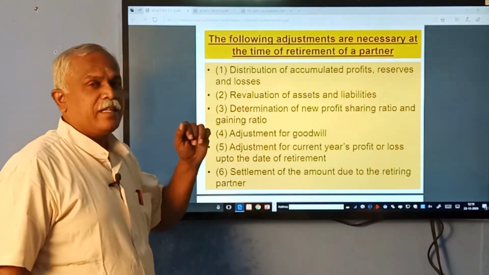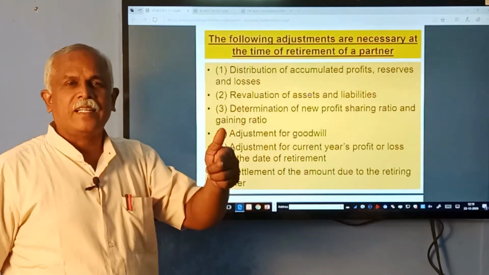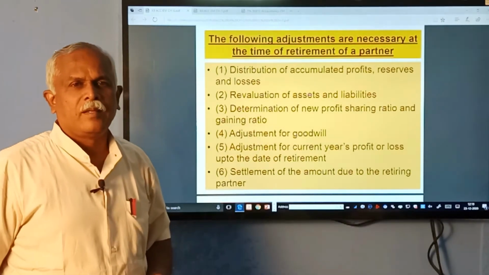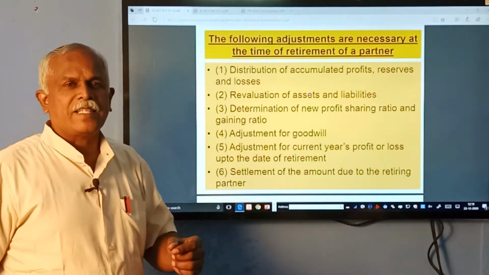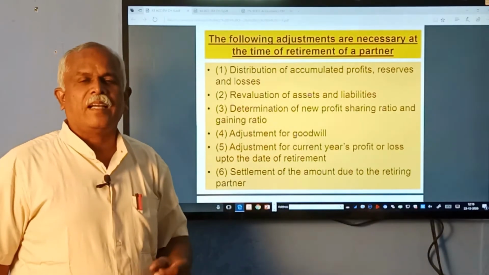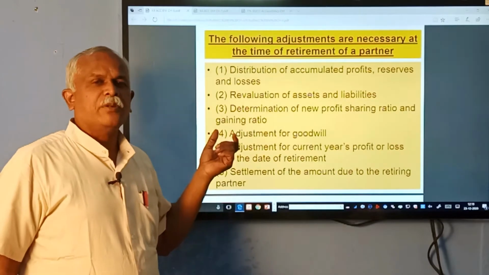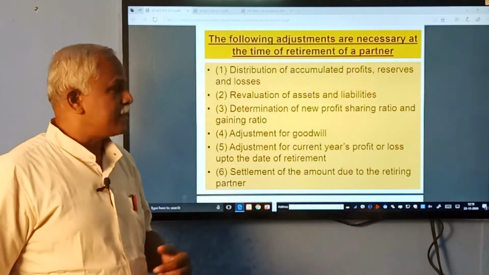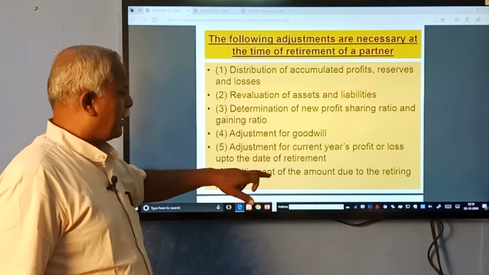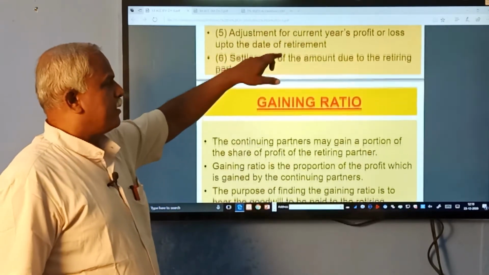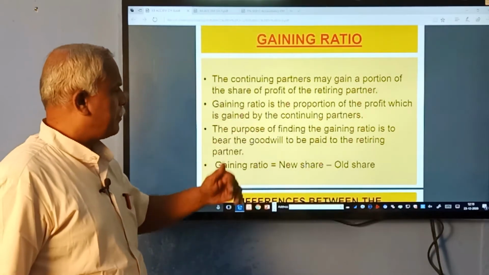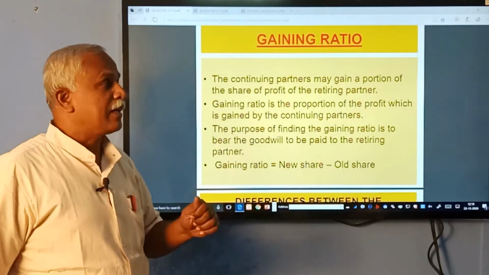It is calculated to adjust the goodwill share to be given to the outgoing partner, or you can say the outgoing partner is compensated in the gaining ratio by the continuing partners. So, that is why we calculate gaining ratio. Now, we must see the meaning and purpose of calculation, then how it is calculated.